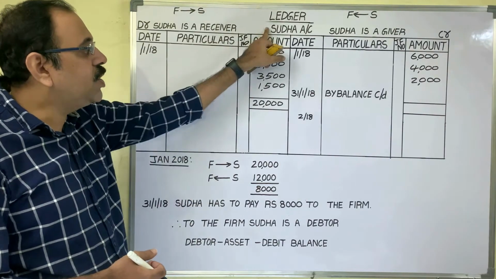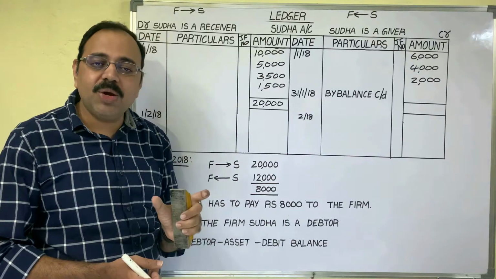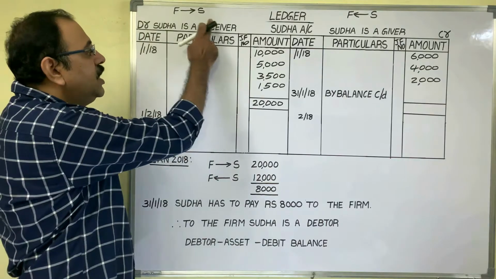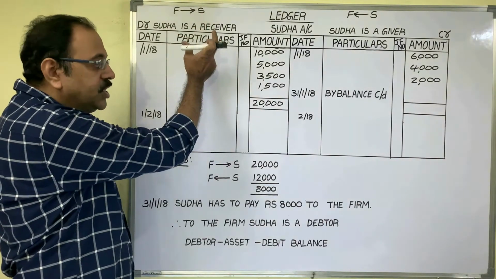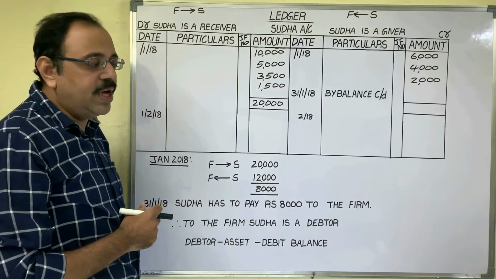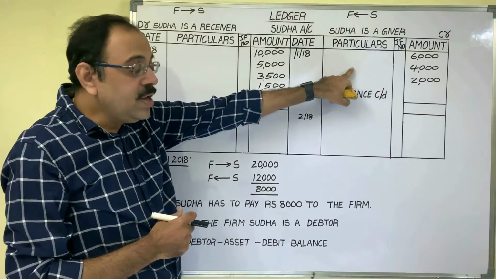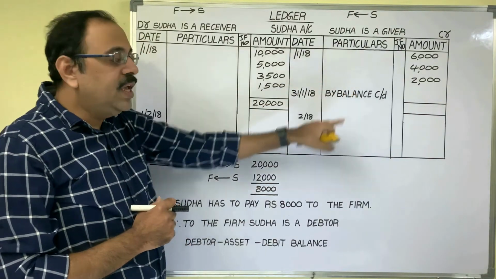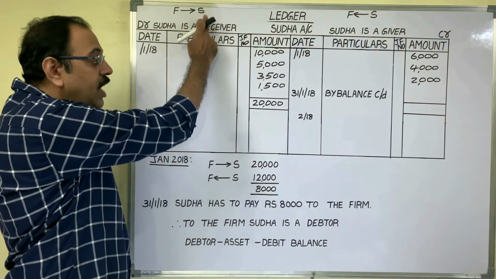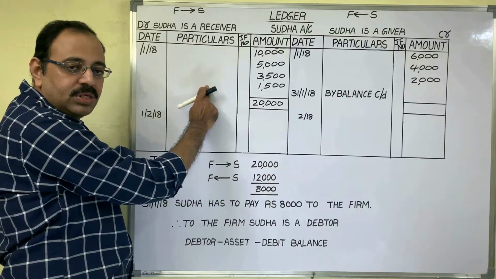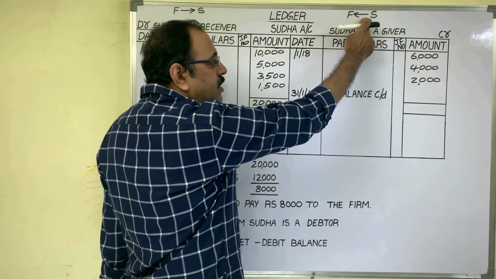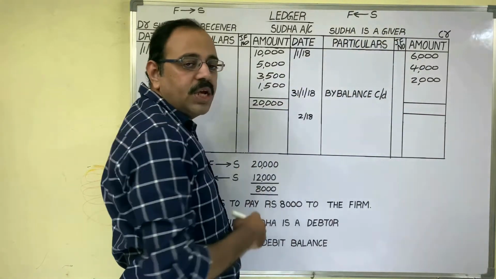You know, Sudha's account is a personal account. The personal account rule: debit the receiver, credit the giver. It means if Sudha is a receiver, that transaction we have to post on the debit side of Sudha's account. If Sudha is a giver, that transaction you have to post on the credit side. In other words, if the firm is giving any benefit to Sudha, the transaction appears on the debit side. If the firm is receiving any benefit from Sudha, it appears on the credit side of Sudha's account.